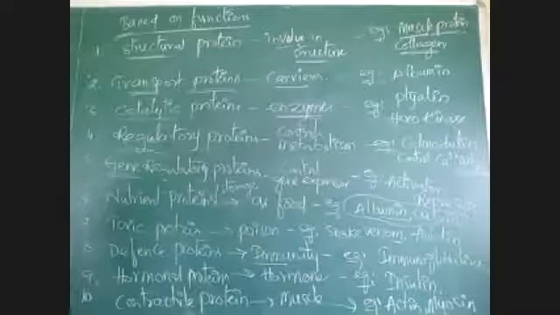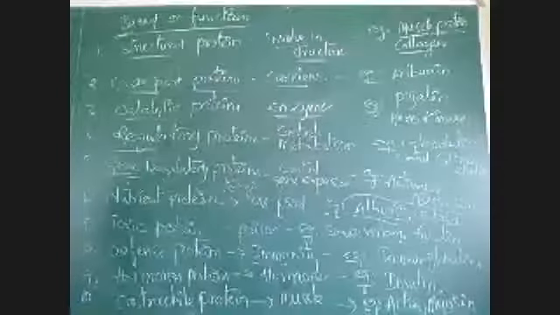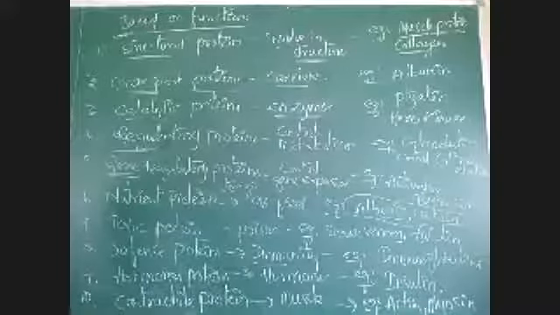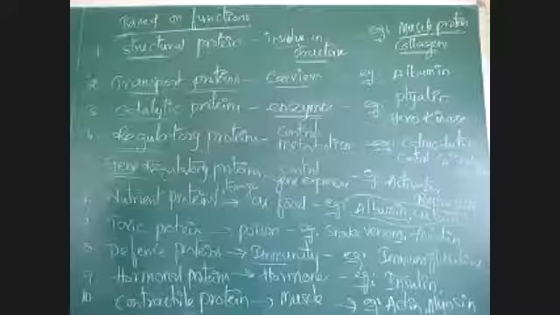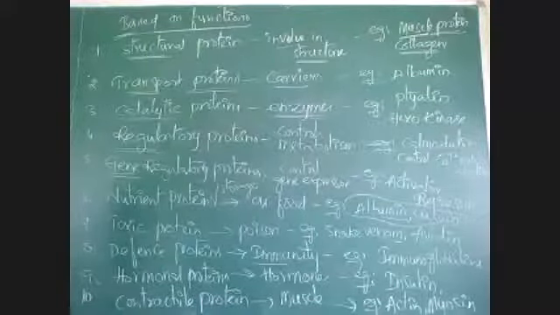Avidin is a tetrameric biotin-binding protein, sir. No, biotin is a vitamin. Biotin is vitamin B7. Sir, will we eat raw eggs? Yeah, you can take raw eggs, but not much more.